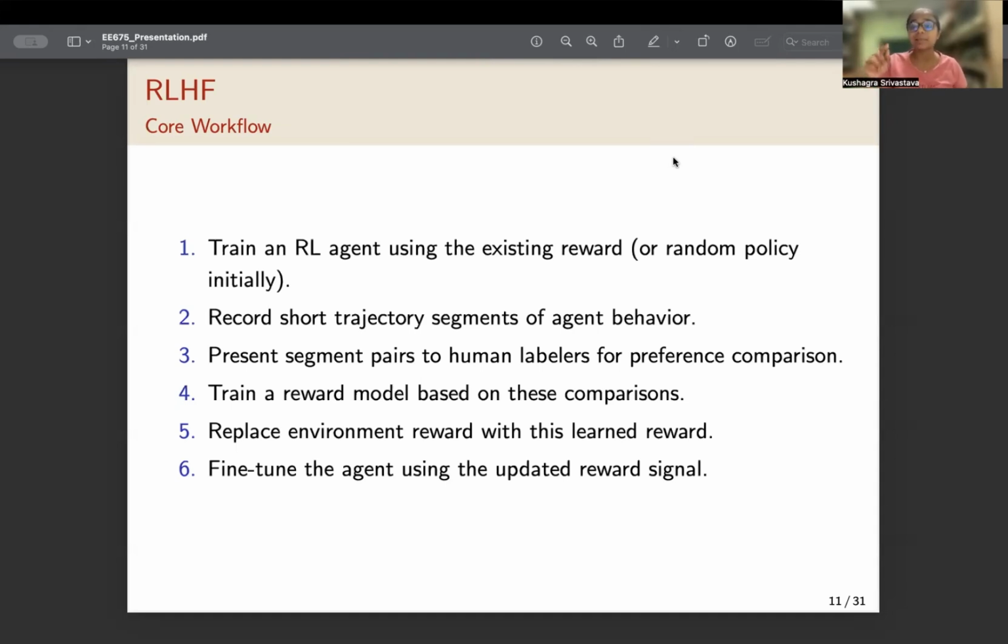Suppose there is a single binary variable mu, and if they prefer the first trajectory, they set mu to 1. Otherwise, they set mu to 0. A reward model is trained based on these comparisons, which we'll talk about later. And later, the environment reward is replaced by the reward given by this reward model. Now, the agent is fine-tuned on the basis of this updated reward signal.